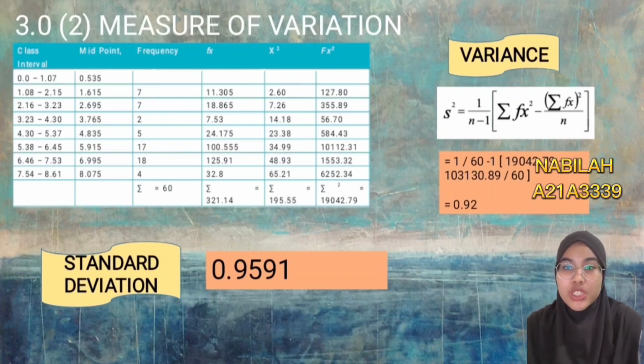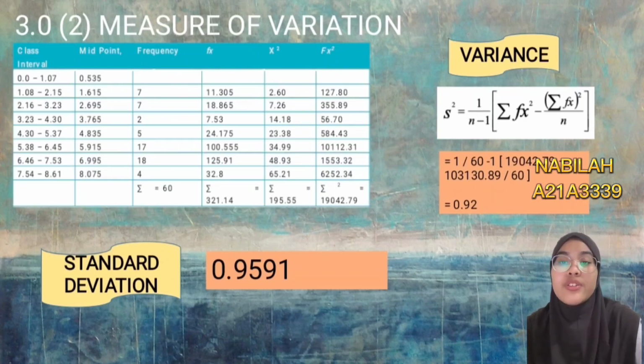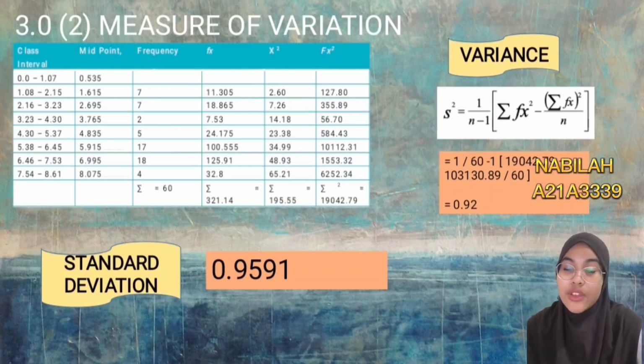Next, for measures of position, we have to find quartiles. For quartiles, Q1 we got 395.95, and for Q3 we got 267.78. After that, we have to find the interquartile range, which is Q3 minus Q1, and we got negative 128.17. For measures of variation, we have to find A, range, and B, variance.